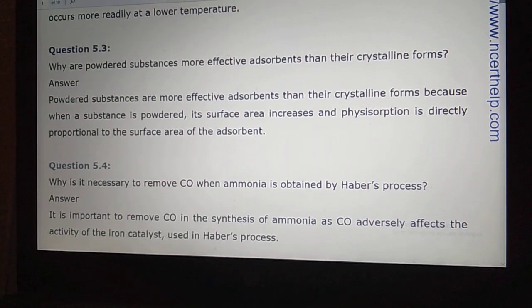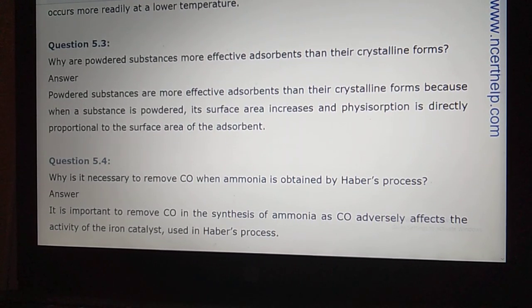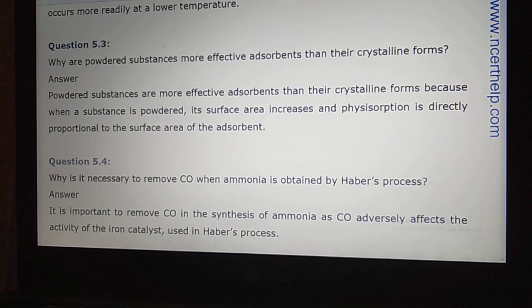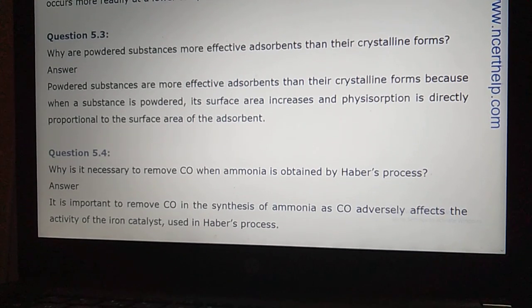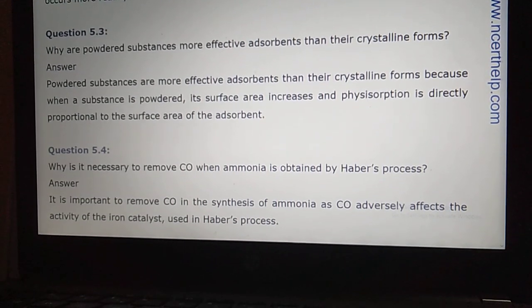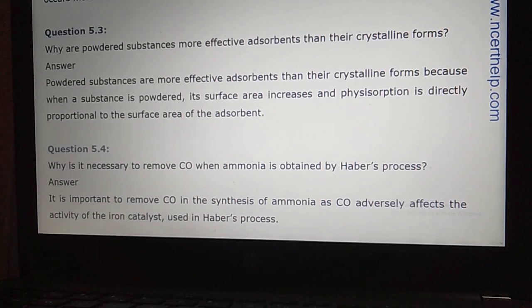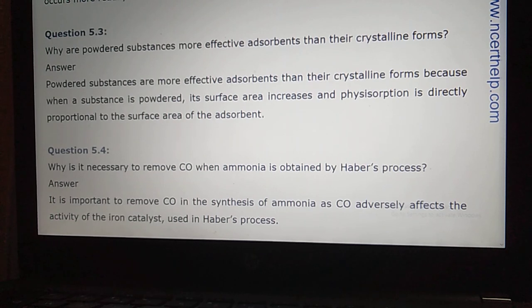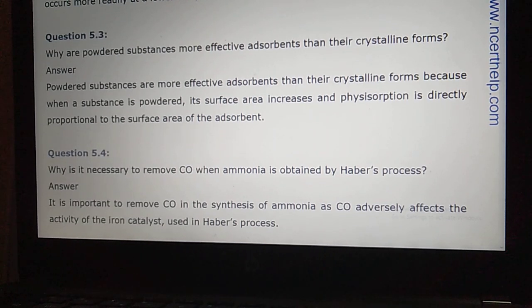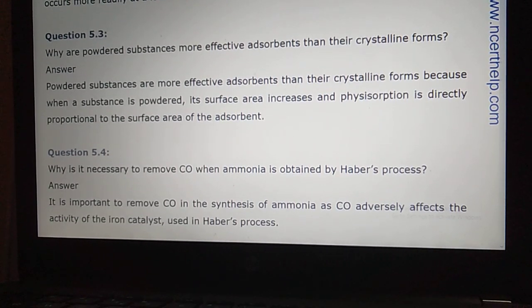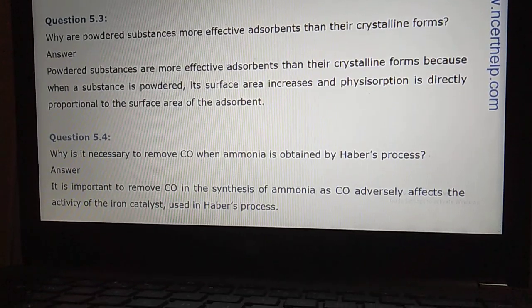Powder substances are more effective adsorbents than their crystalline form because when a substance is powder, its surface area increases, and physisorption is directly proportional to the surface area of the adsorbent. So when the surface area increases, what is happening? Physisorption increases. The surface area increases, which means more gaseous molecules will be able to get adsorbed on the surface. Therefore physisorption increases with the increase in surface area.